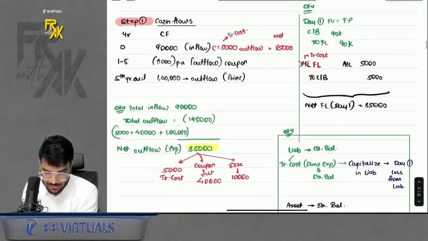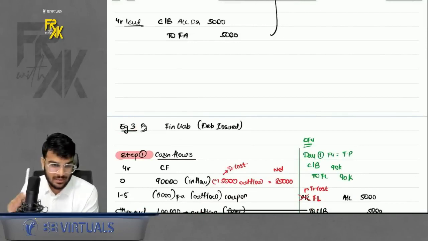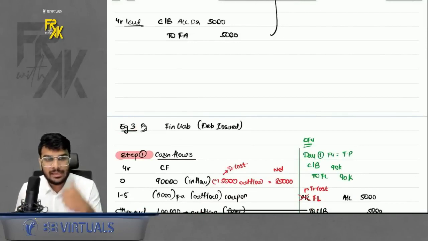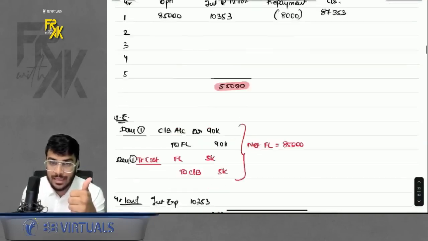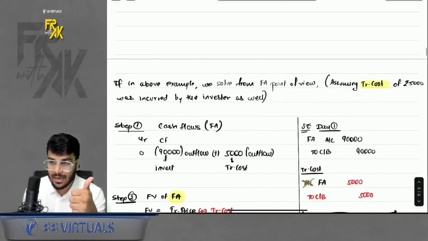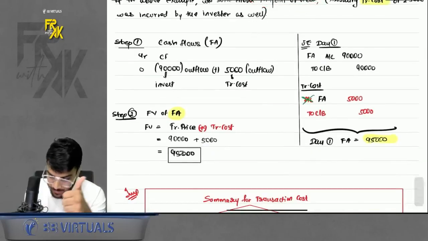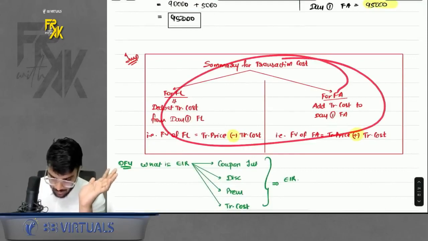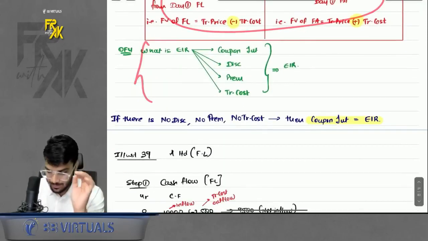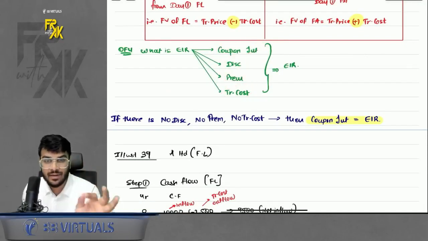Everything is same. So in this example, what did we learn extra? We learned the treatment of transaction cost. In case of financial liability, you will less it on day one from financial liability. In case of financial asset, I also discussed from the point of view of financial asset, you will add it in the fair value of financial asset. So the summary is also given here. And again, I have also explained what is EIR. It is a combination of coupon interest, discount, premium, and transaction cost. That is effective interest rate.